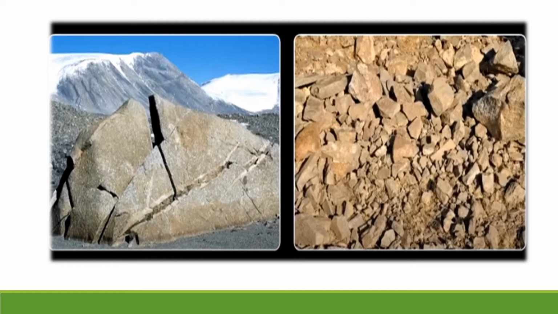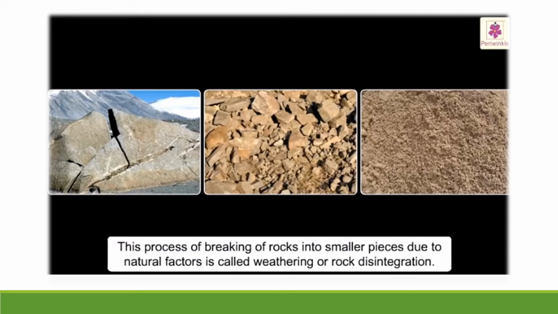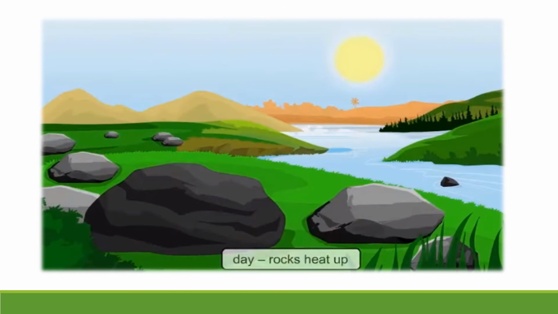This process of breaking rocks into smaller pieces due to natural factors is called weathering of rocks or rock disintegration.